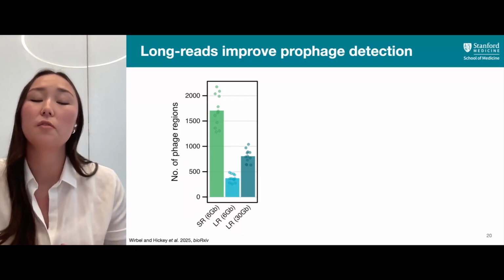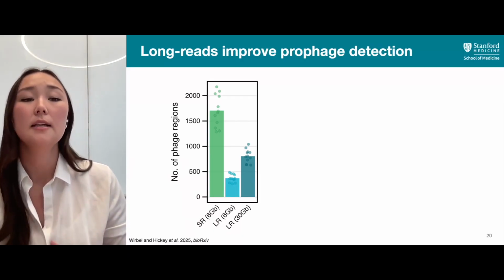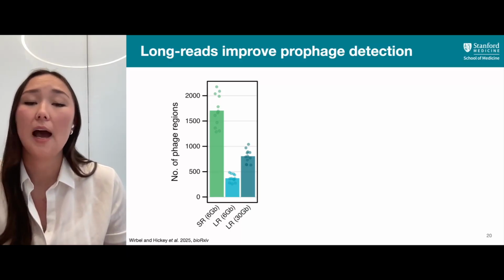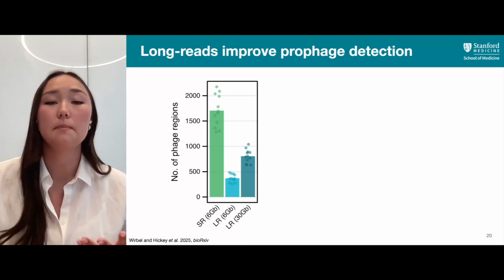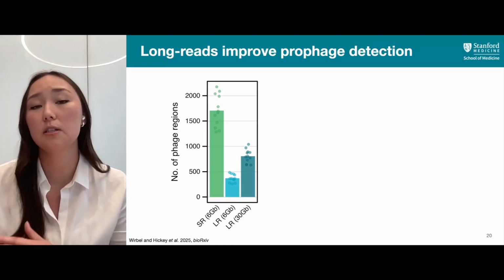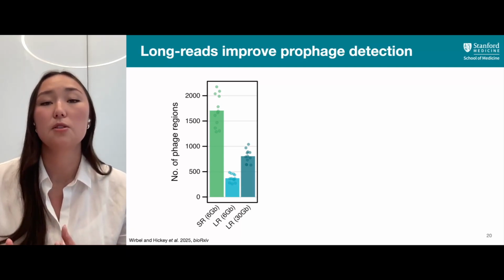So here we're looking at our short read assemblies for all of these samples sequenced to a depth of 6 gigabases. However, for our long reads, we had many more gigabases of depth per sample. So we had 30 gigabases-ish per sample, which is quite deep.